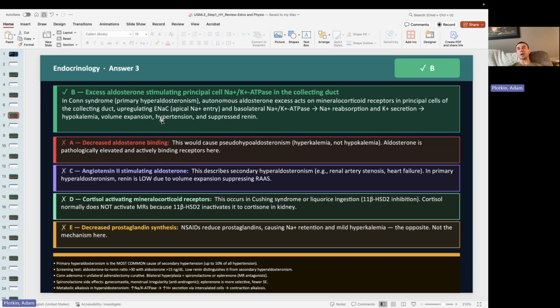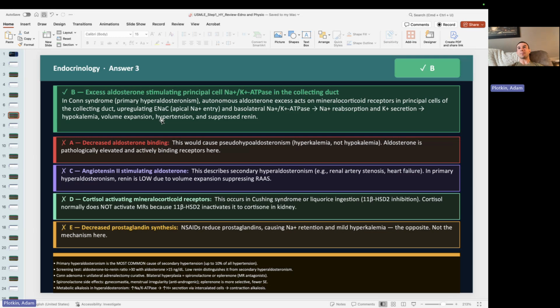Renal artery stenosis would be your 65-year-old male with hyperlipidemia, hypertension, diabetes, etc. Fibromuscular dysplasia tends to be more younger females with the medial dysplasia of their vessels. We can impact the renal arteries, the mesenteric arteries, the carotid arteries, right? Those will make up the vast majority, 80-90% of your resistant hypertension.